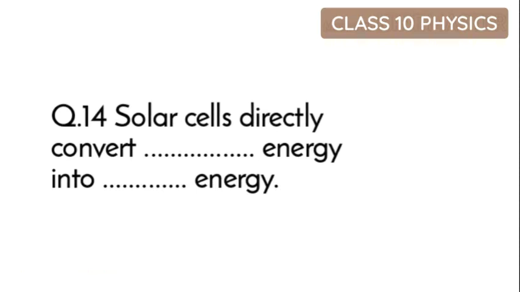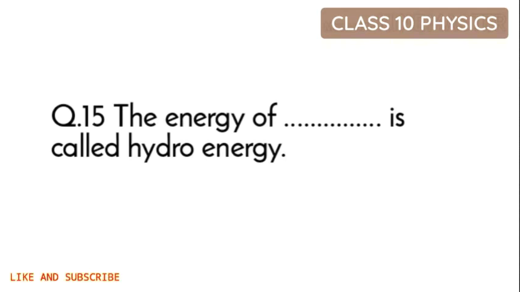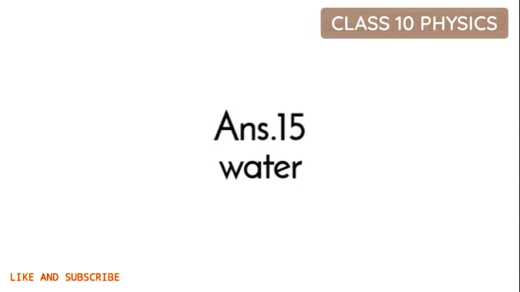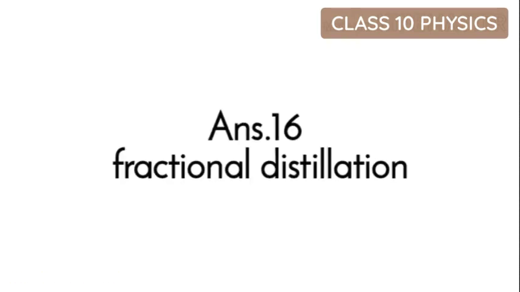Now question 14. The solar cell directly converts dash energy into dash energy, and if you have read the chapter, you will know the answer, and the answer is solar and the electrical energy. The energy of dash is called hydro energy, and I think you know hydro means water, and the energy of water is known as hydro energy. Now question 16. Crude petroleum oil is refined by the process known as dash, and I think I read it in class 8, and it's fractional distillation.